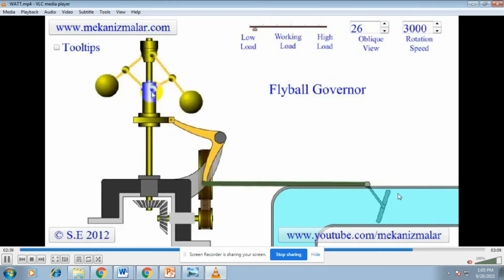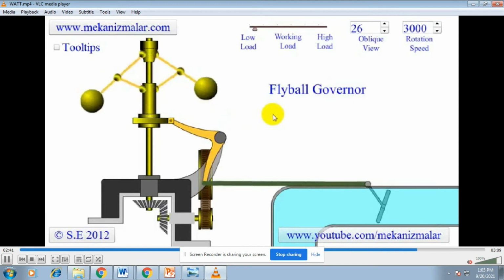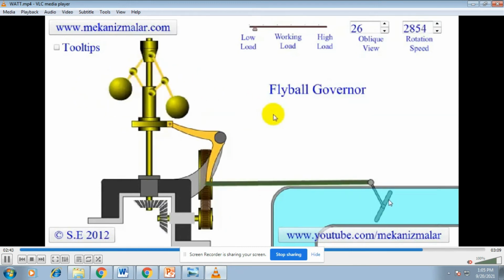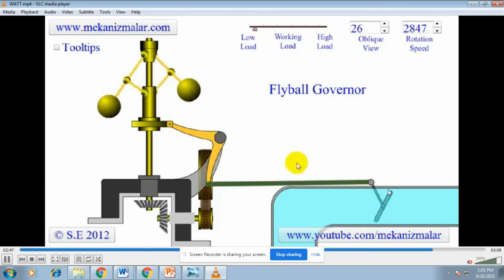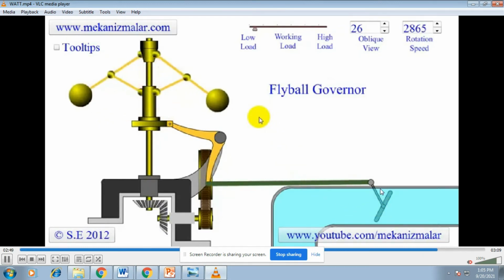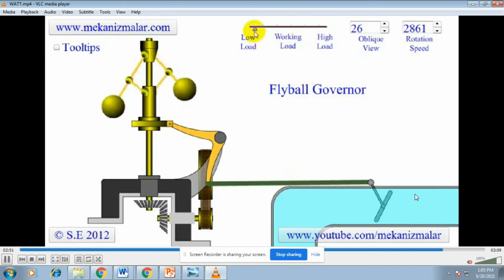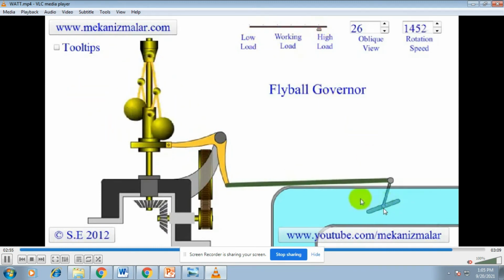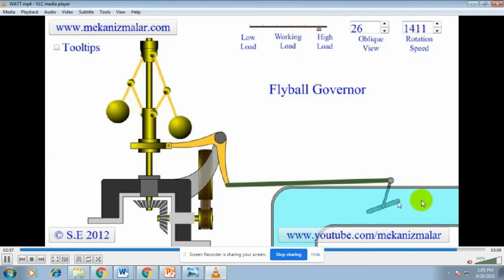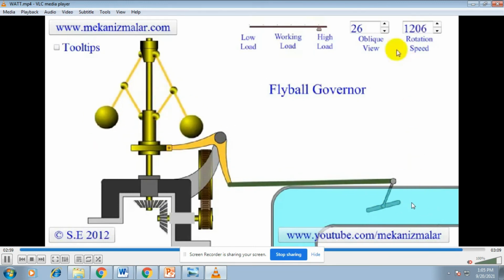Now the speed is very high, 3000 RPM, and the throttle valve is going to close. So only some amount of fuel enters the engine. Now the speed is 1000 RPM, so the valve is fully open, and the speed is gradually increasing.